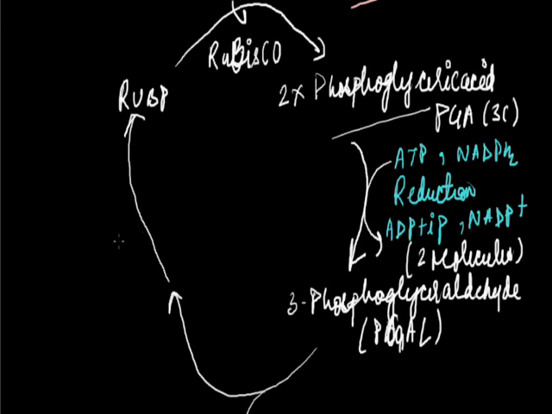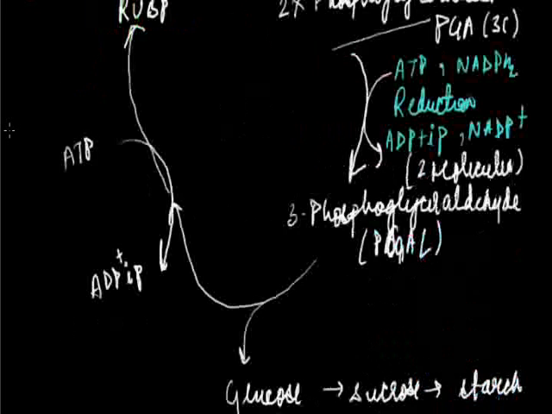This step is regeneration, and here ATP is converted into ADP and iP. So this step is known as regeneration.